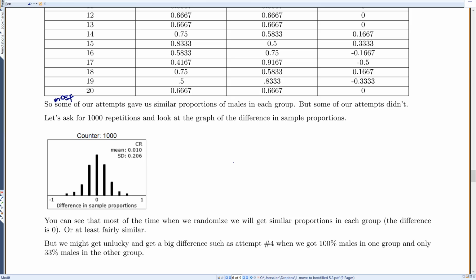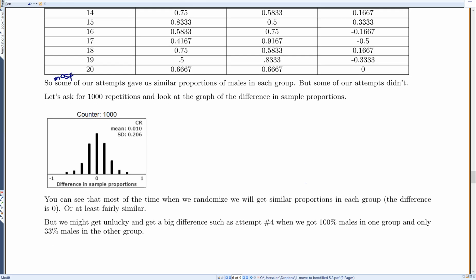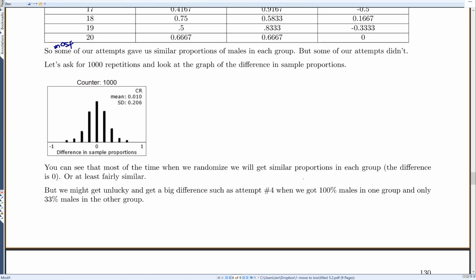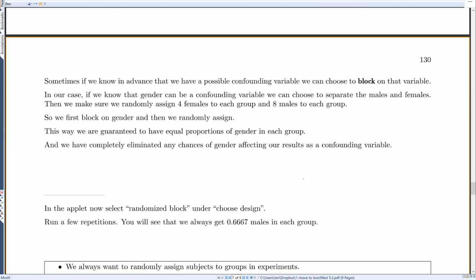So again, most of the time when we randomize, we'll get similar proportions in each group, so the difference is going to be 0, or at least they'll be fairly similar. But we might get unlucky and get a big difference, such as attempt number 4, when we had 100% males in one group and only 33% males in the other group. You just never know what's going to happen when you randomly assign. However, random assignment usually gives us pretty similar groups, which means usually our confounding factors are controlled for.